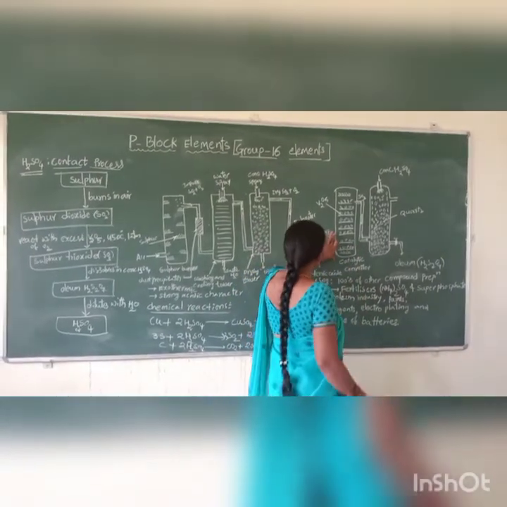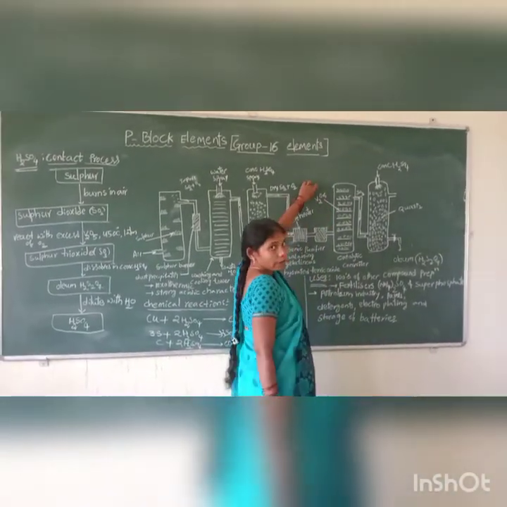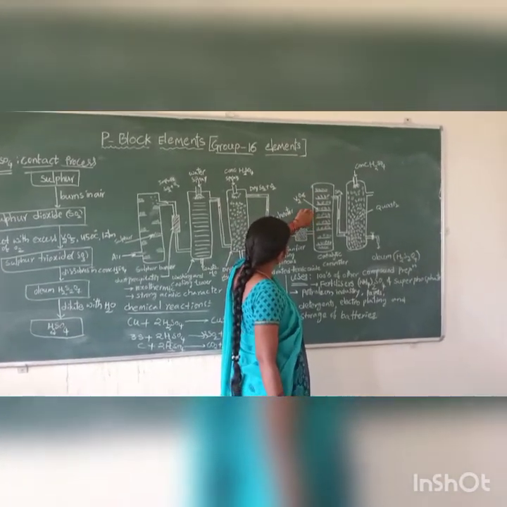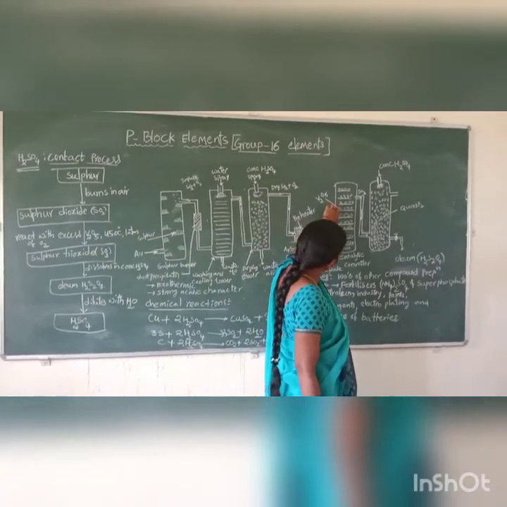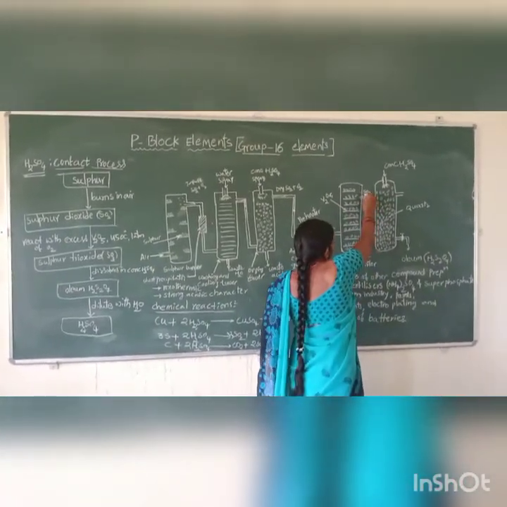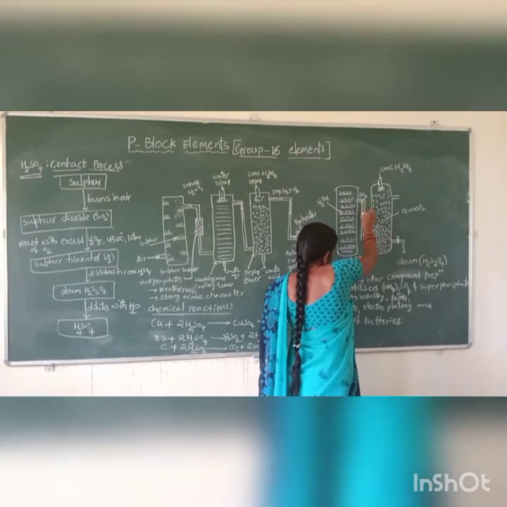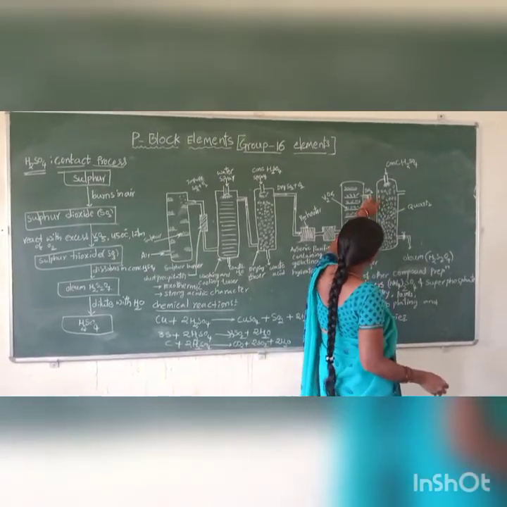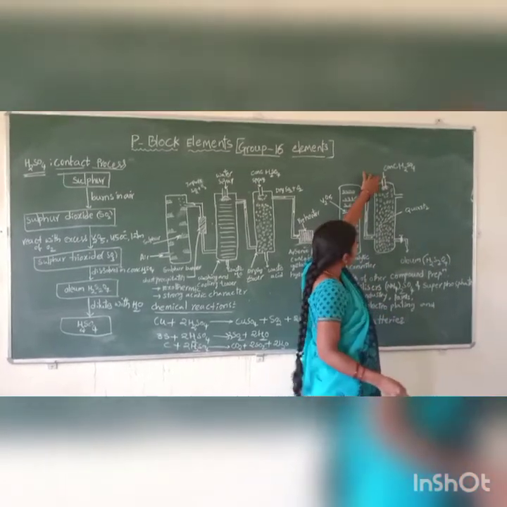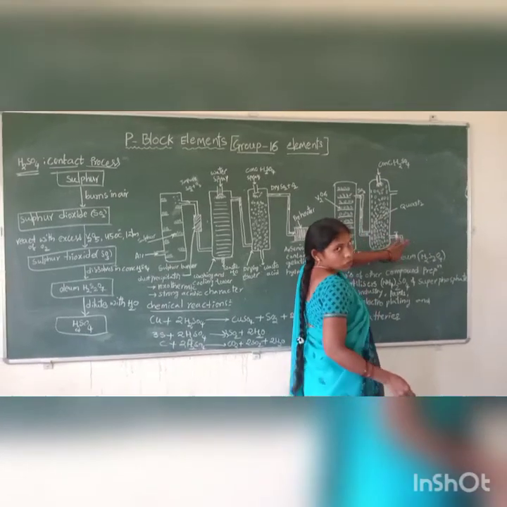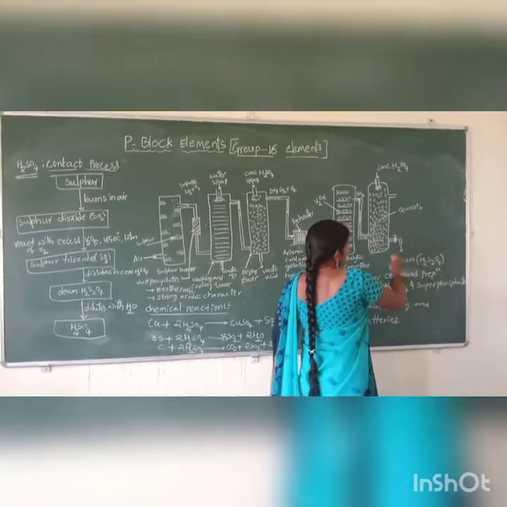This is the catalytic converter. Catalyst vanadium pentoxide is used. The sulfur dioxide and oxygen combine to form sulfur trioxide. In the final chamber, the sulfur trioxide is absorbed in concentrated sulfuric acid to form oleum, H2S2O7.